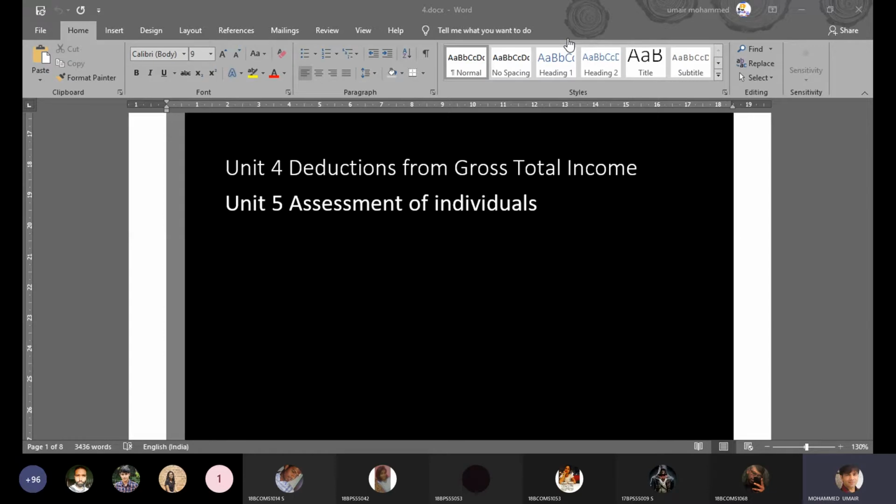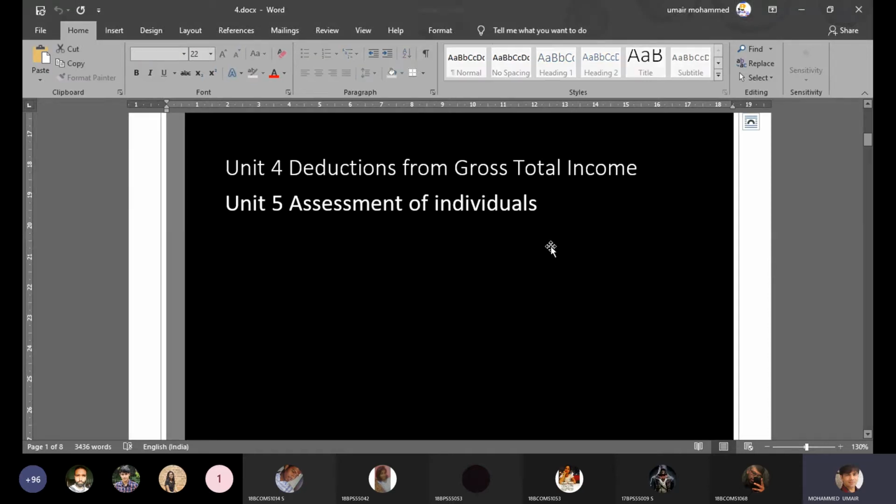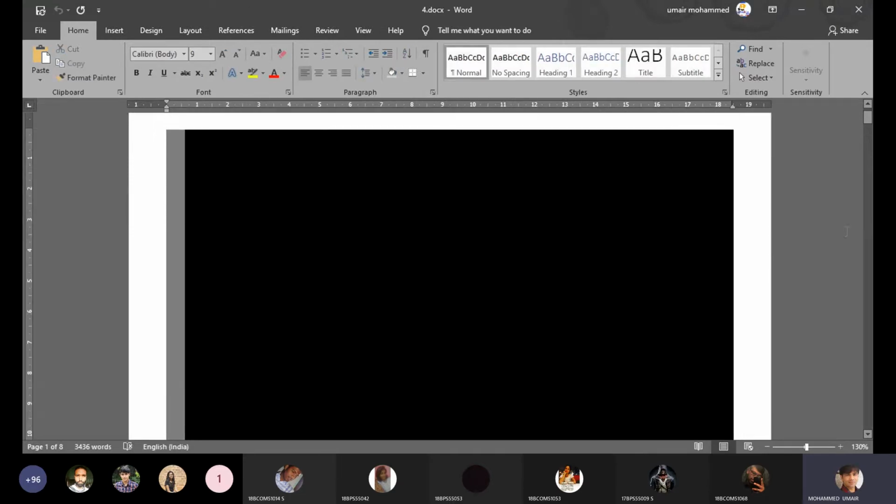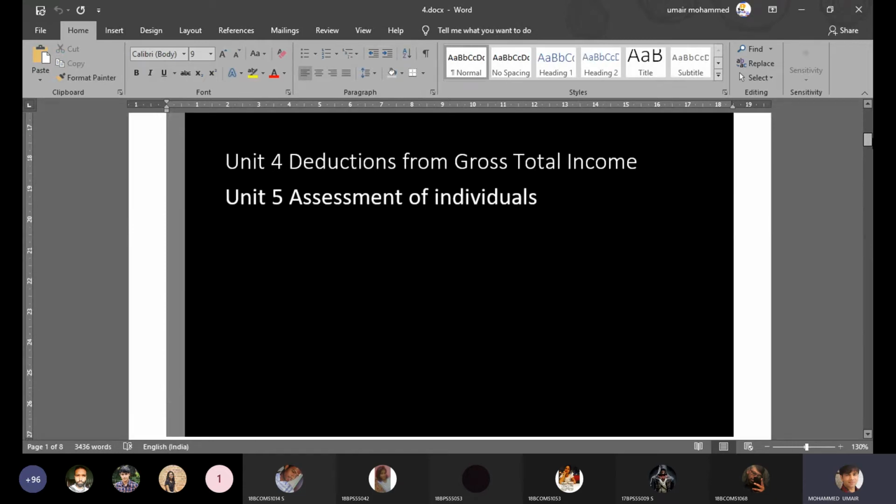Now, once you identify your GTI, next you have to calculate total income. And I was asking you a question: what's the difference between gross total income and total income? The answer is simple. GTI is equal to the total of income from various sources classified under different heads after adjustment of losses.